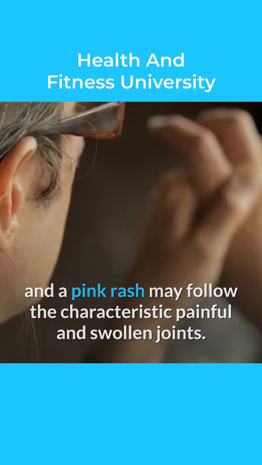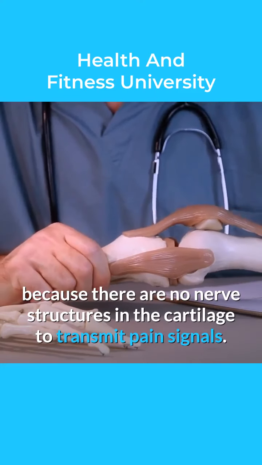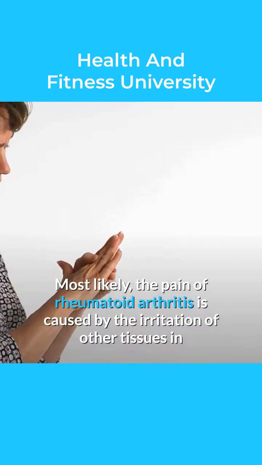Why rheumatoid arthritis is painful. How joint pain and the destruction of cartilage are related is not fully understood. Cartilage itself does not cause pain because there are no nerve structures in the cartilage to transmit pain signals. Most likely, the pain of rheumatoid arthritis is caused by the irritation of other tissues in and around the affected joints. This irritation may be caused by chemical messenger substances, such as prostaglandin E2, that are associated with the disease process. Nonsteroidal anti-inflammatory drugs, NSAIDs, reduce pain because they inhibit the production of prostaglandins.